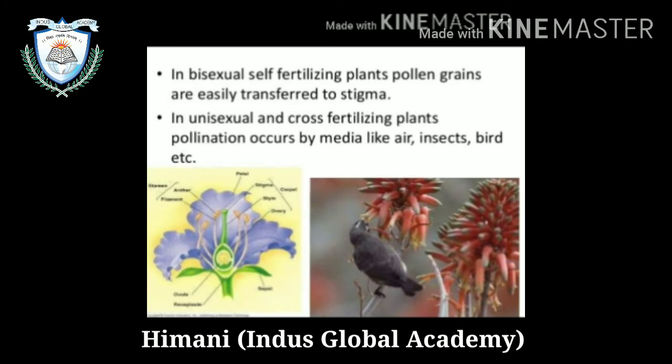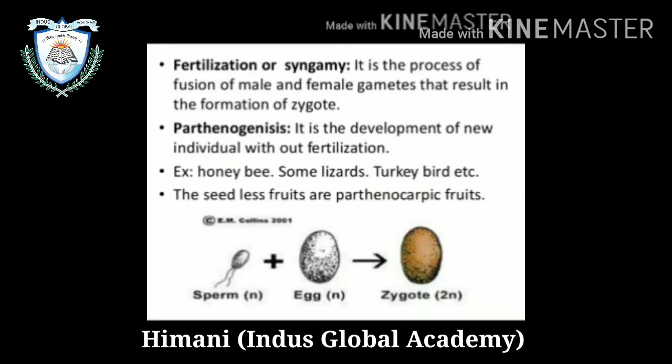Then, in bisexual self-fertilizing plants, pollen grains are easily transferred to stigma. In unisexual and cross-fertilizing plants, pollination occurs by media like air, insects and birds, etc. Then, fertilization or syngamy. It is the process of fusion of male and female gametes that results in the formation of zygote. Parthenogenesis is the development of a new individual without fertilization.